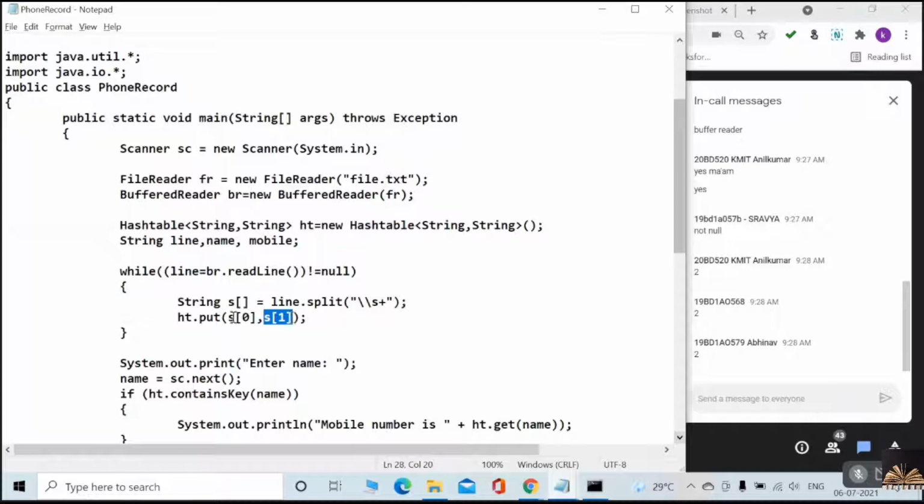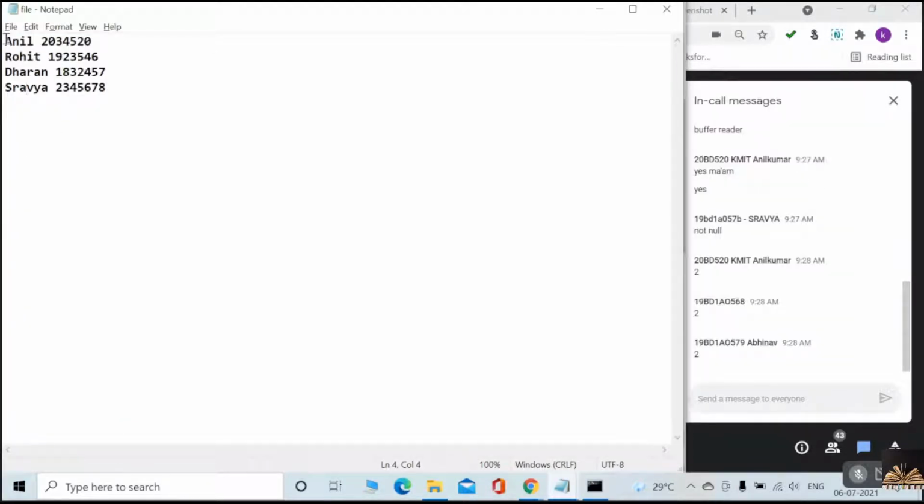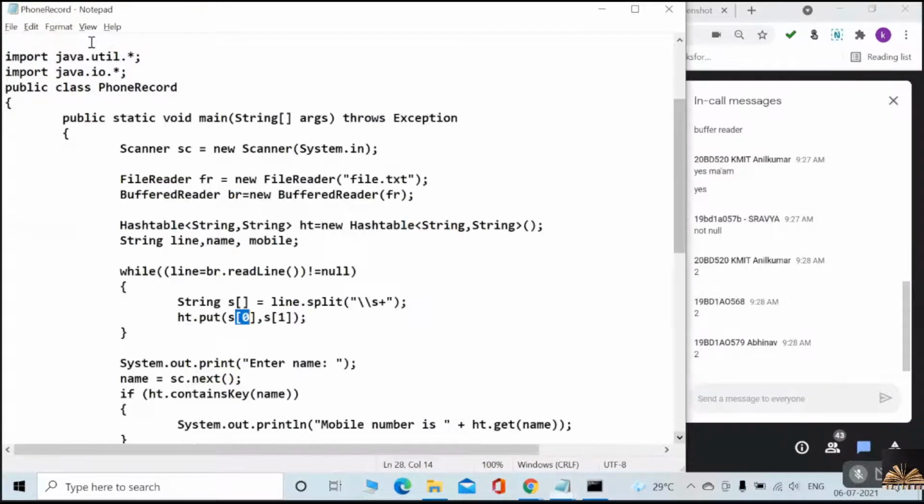That is, what is the key here? Anil is the key, and s of 1 is the phone number. So we are writing into the hash table by reading from the text file.